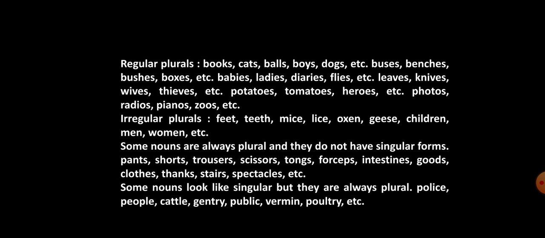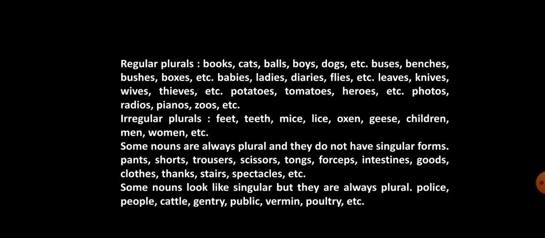And we have some irregular plurals also. They do not follow the above rules. For example, feet, teeth, mice, lice, oxen, geese, children, men, women, etc. There are some nouns which are always plural and do not have singular forms.